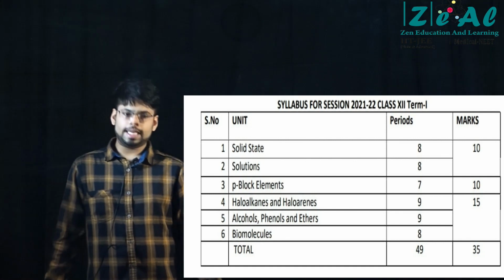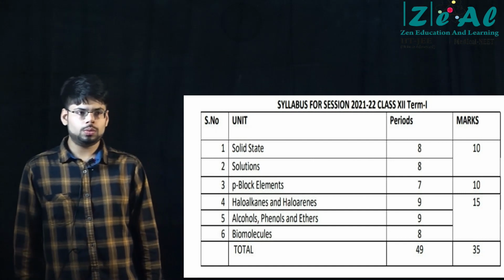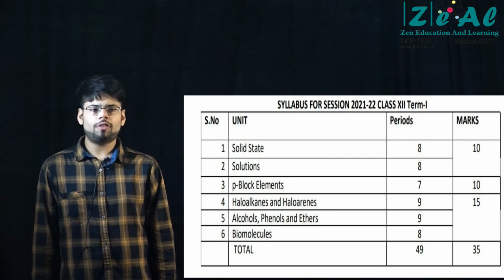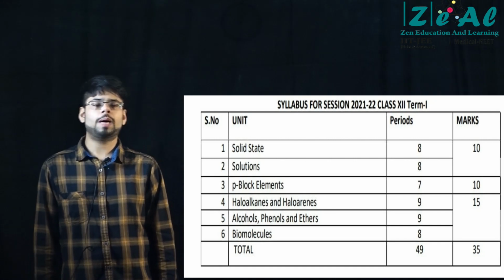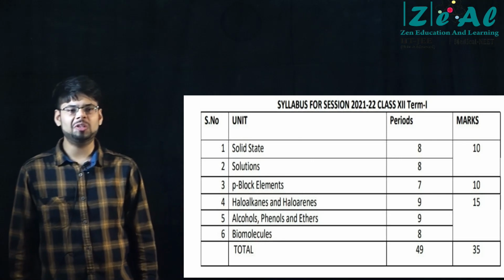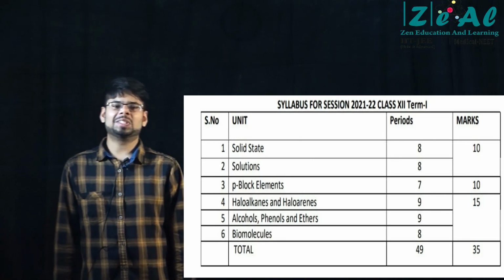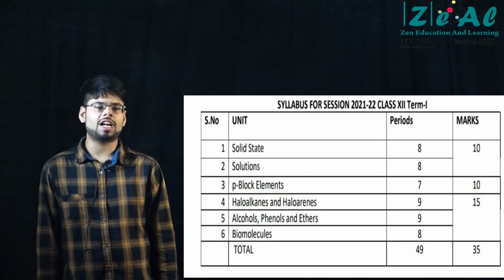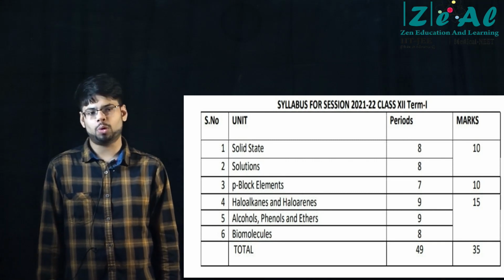Right? Next chapter is biomolecules. Now this is a theoretical chapter. Although it is of organic chemistry, it has a certain amount of biology linked to it. So it may be a little boring for some of you, but still there's an option. So I recommend you to start studying carbohydrates first. You may feel that carbohydrates is a little more interesting than proteins.